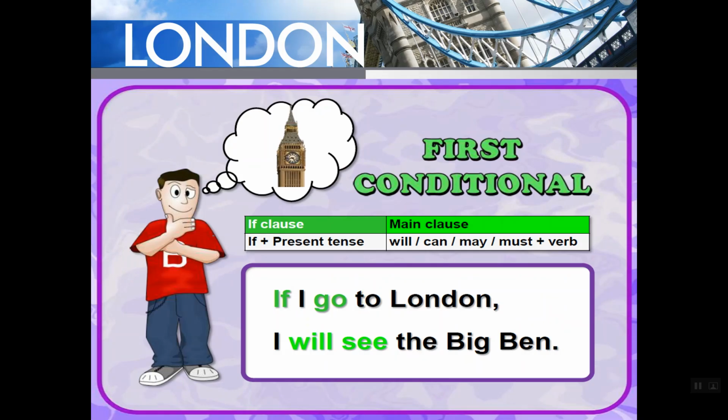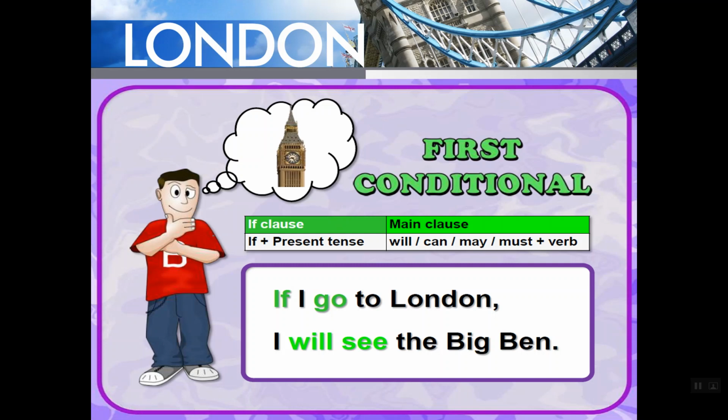In the first conditional, we are talking about a kind of possibility. That means I'm sure that this will happen. In this example, we have: if I go to London, I will see the Big Ben. The person here is pretty sure about his plan. He is sure that he will travel to London, and he is sure that he will visit or see Big Ben. In this case, if should be followed by the present simple, and then the main clause should be in the future tense.